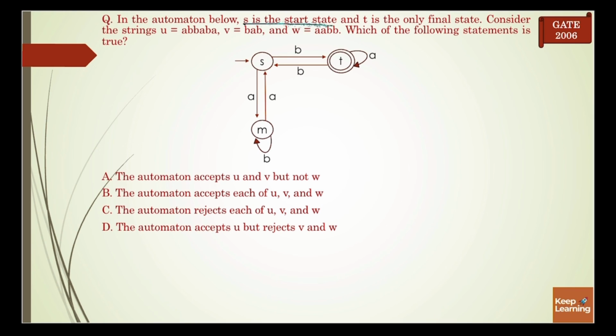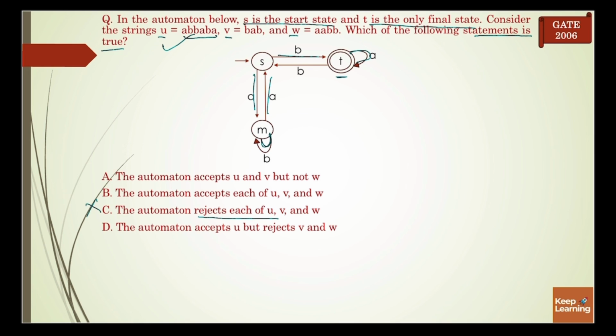In the automata below, S is the start state and T is the only final state. Consider the strings U, V and W. Which of the following statements is true? First we will check the string A double B A B A. A, B, B, A, B, A. And we are at T, which is our final state. It means U is accepted. So check the options. Third is it rejects each of U, V and W. No, because it accepts U.